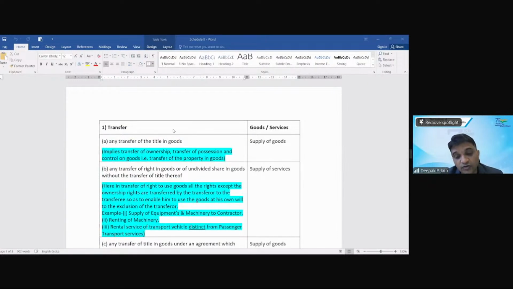We have to learn Schedule 2. Yes, we have to learn Schedule 2 because it will give us the classification of goods and services and it may be a question which may come for your exams.